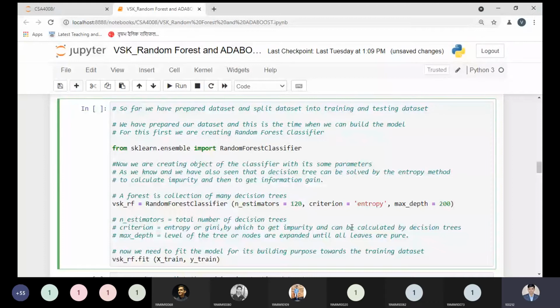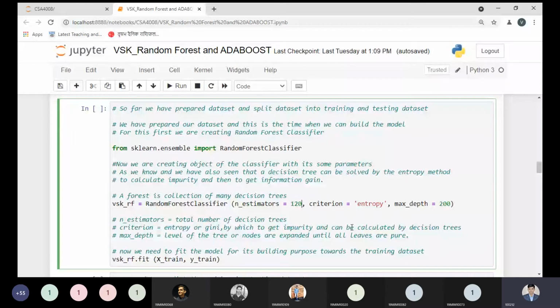Next parameter is saying to us criterion is equal to entropy. So as we know in the decision tree, we need to calculate our impurity by the entropy method or the Gini method. This Gini method we have not seen because it was not part of the curriculum. But if we try, we can understand each and every concept in a detailed manner. We need lots of time, so due to the restricted time period, we have completed this part, that is entropy.